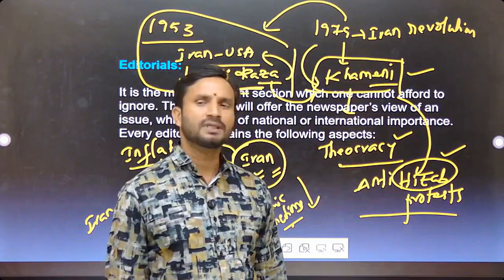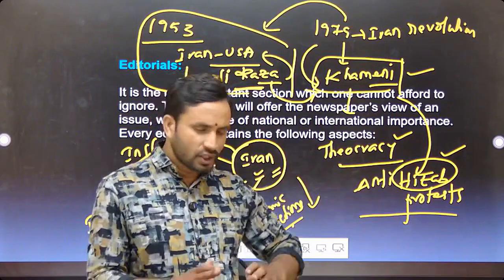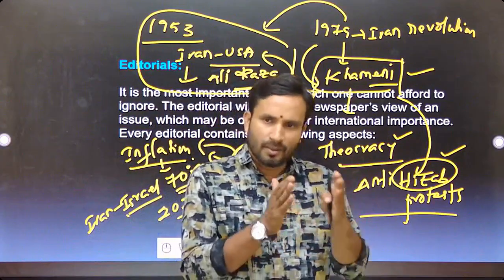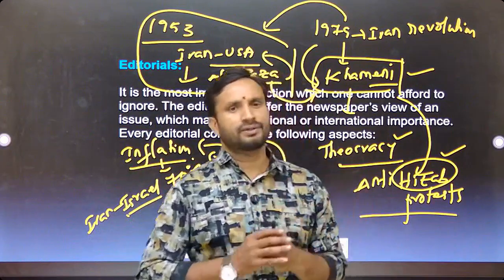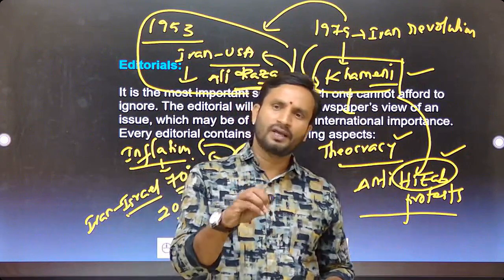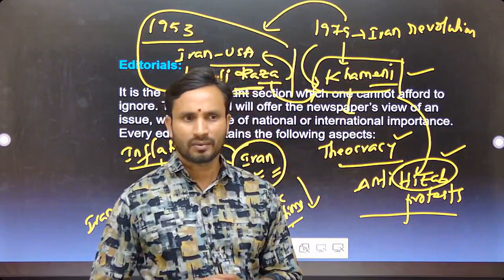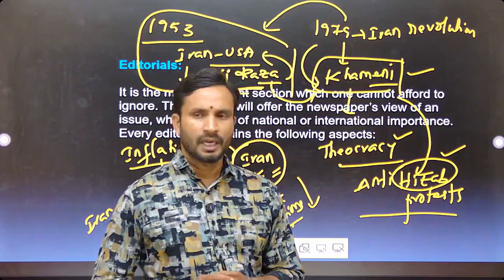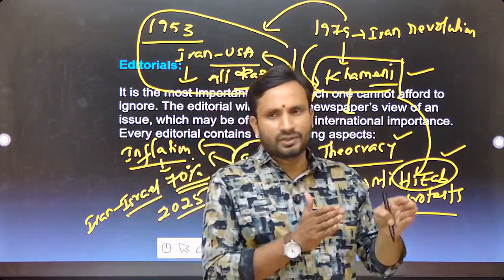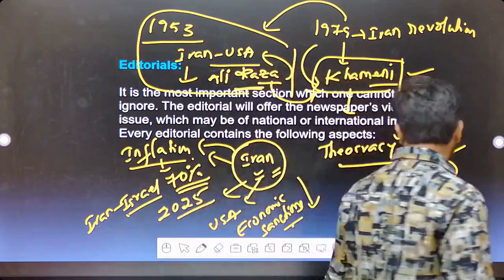Are you getting it? I am just telling you background information on the Iran situation. The Iran situation did not suddenly burst out. It is a gradual development with a multi-dimensional approach. Iran is facing a political crisis, economic crisis, social crisis, and geopolitical crisis also. Clear, all of you? It is not a suddenly arisen event. Eventually, gradually, it took place.